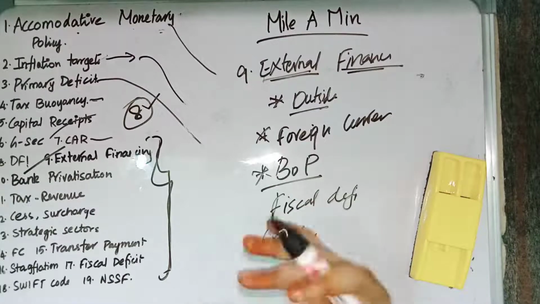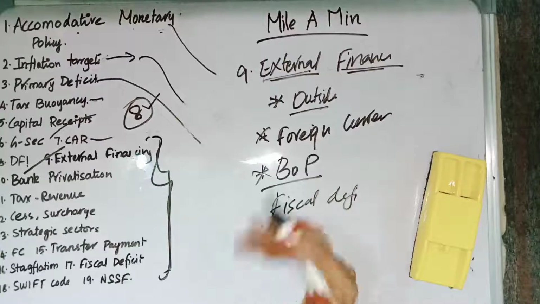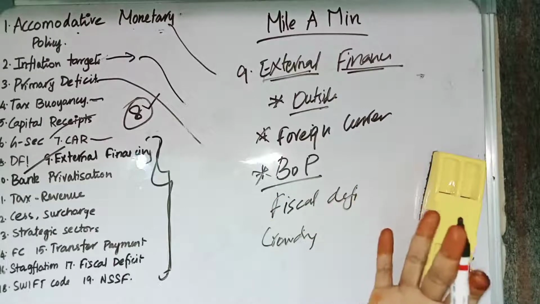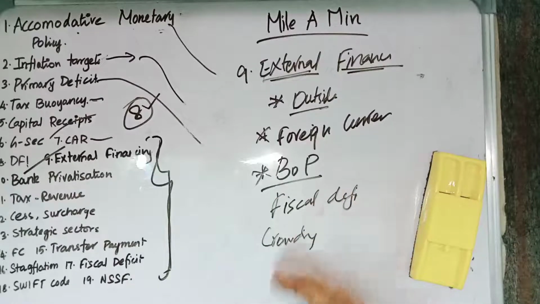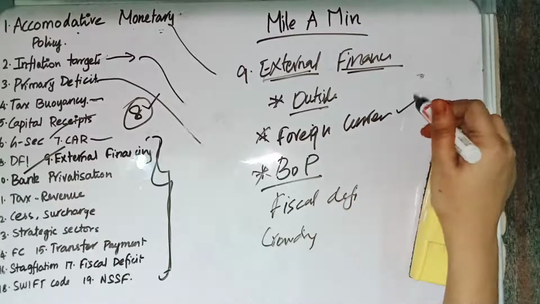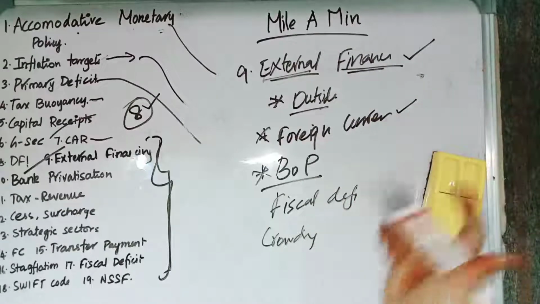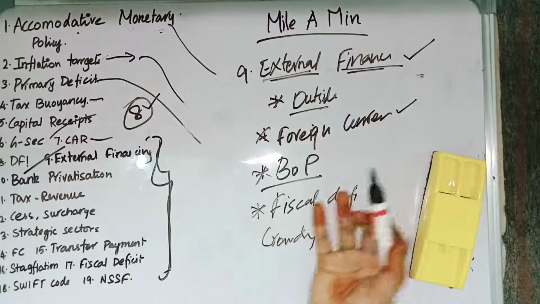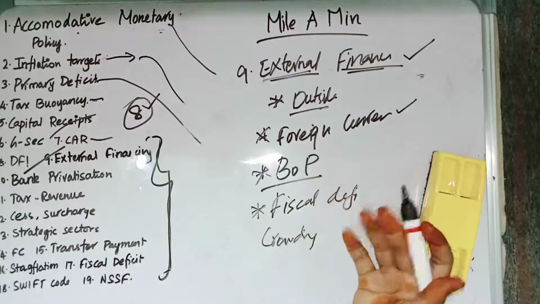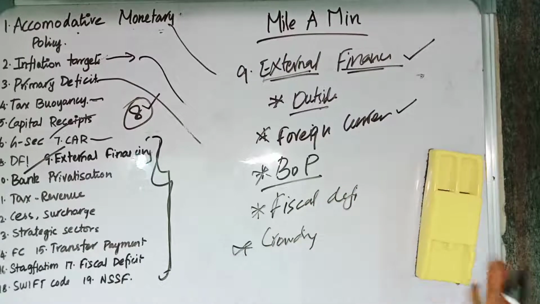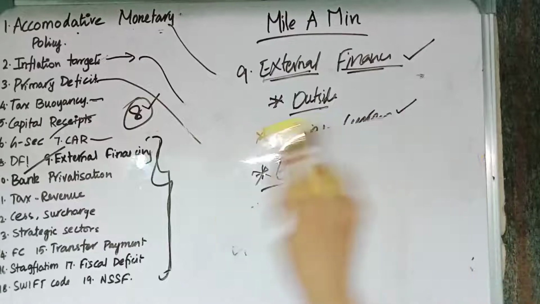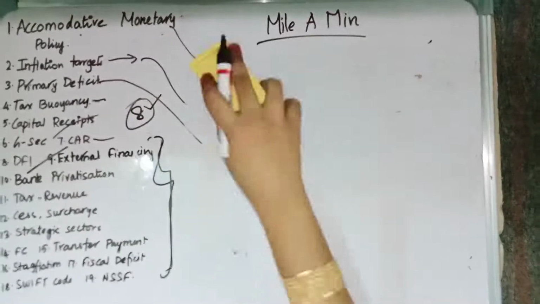If our import is higher compared to that of export, we are in a deficit budget. And in that deficit budget, we need to bridge that gap. So to bridge that gap, we can use the foreign currency which we obtain from external financing. So we can also use this external financing to bridge the fiscal deficit, and it avoids the crowding effect. So these are the things relating to external financing.